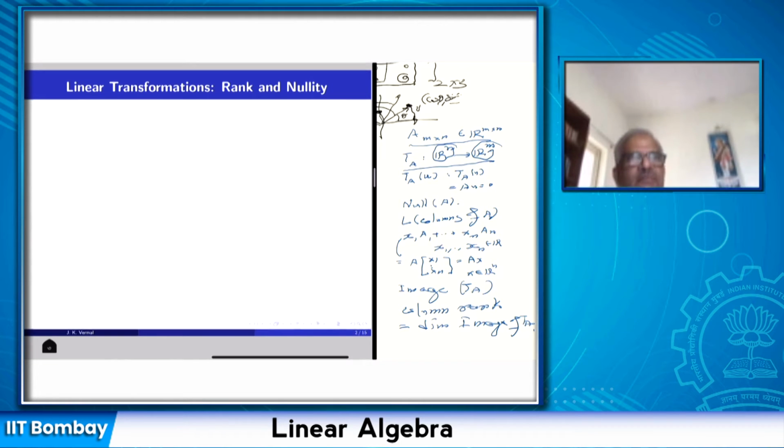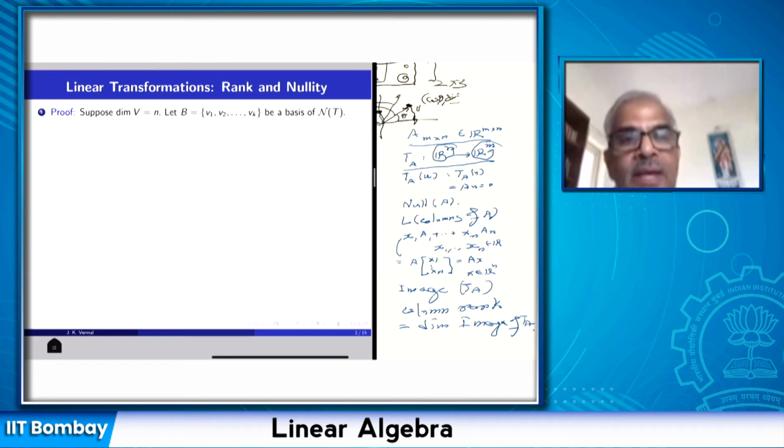Now our vector spaces are abstract. Earlier when I proved the rank nullity theorem, the vector spaces were concrete. They were Rn and Rm. Now let us prove this for arbitrary linear transformations acting on a finite dimensional vector space, so that rank and nullity are well defined numbers. So since V is finite dimensional, suppose the dimension of V is n. Then there is a basis consisting of n vectors.